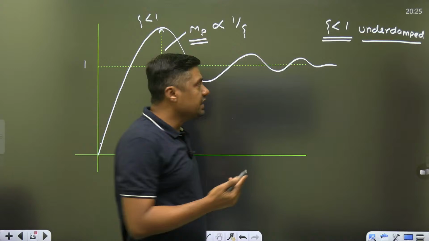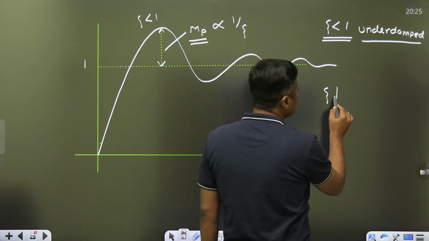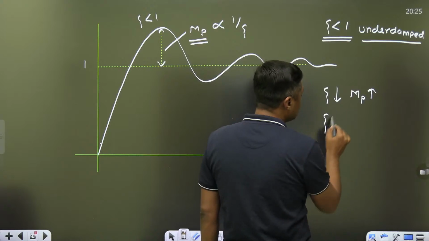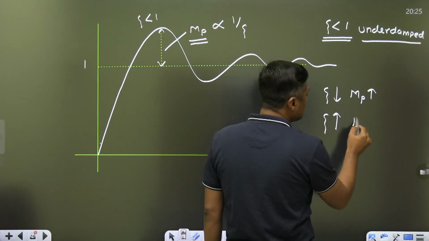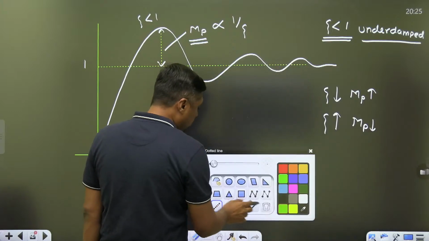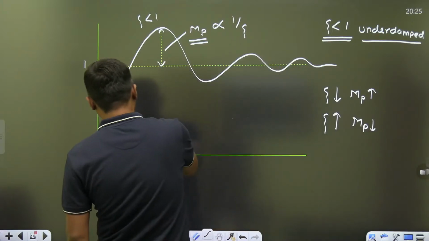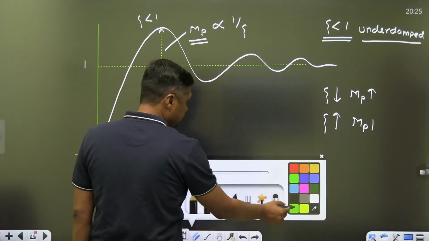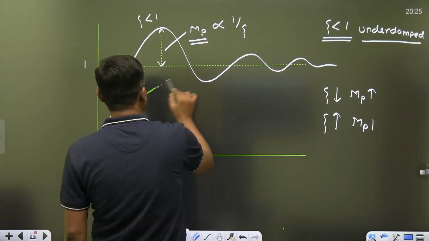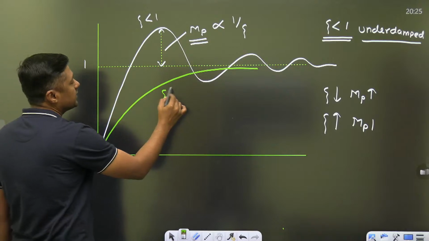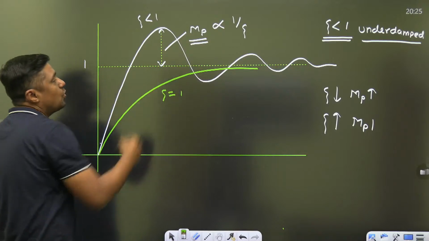Second thing, when we are decreasing the zeta, what about the overshoot? Increases. Or when we are increasing the zeta, then what is the overshoot? Decreases. So very simple to recall, because for a critically damped system, overshoot is what? Just negligible. This is zeta exactly equal to 1, critically damped system. There is no overshoot.